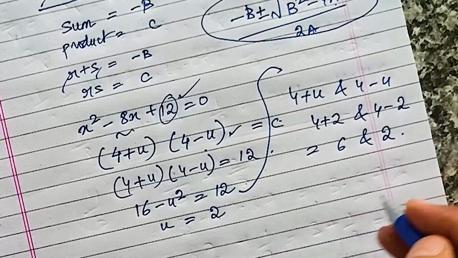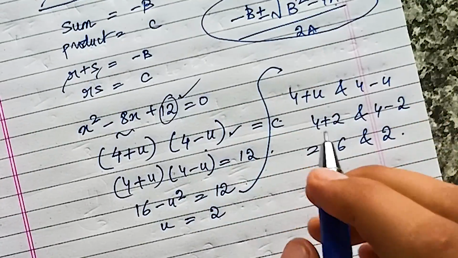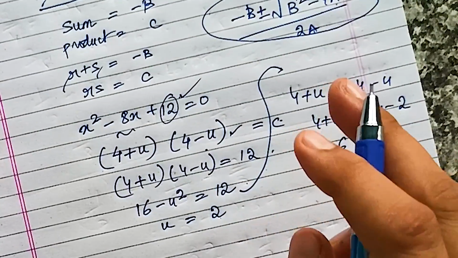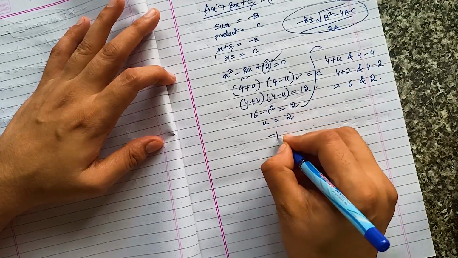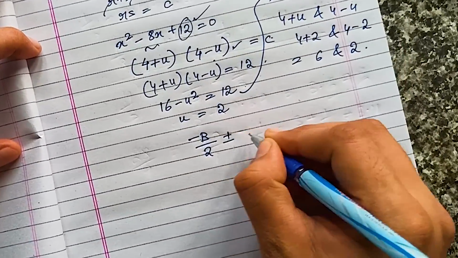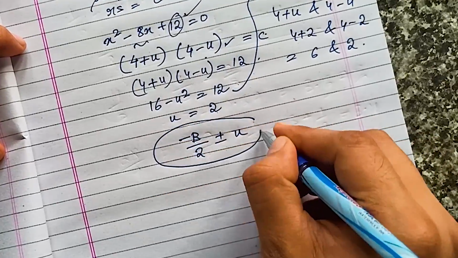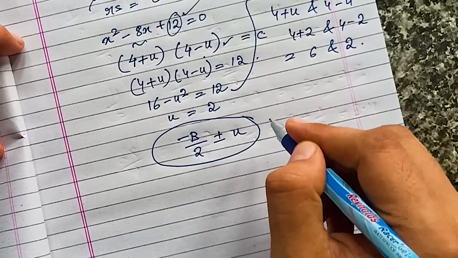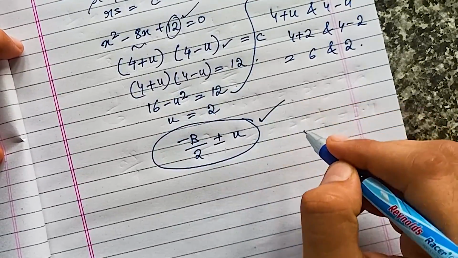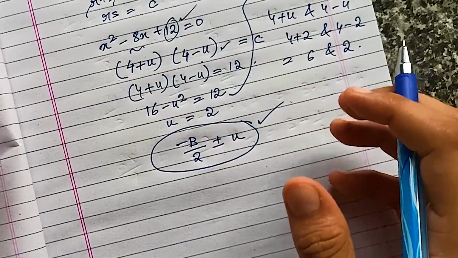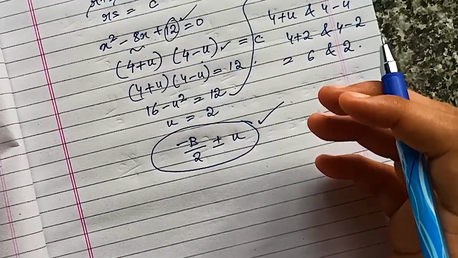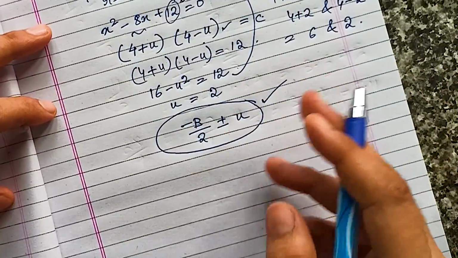So what are we doing in this process? To get to our answer, we are finding two numbers which are minus b by 2 plus minus u. These are the two roots that we are tackling. If we use this formula, then we can tackle any kind of quadratic equation, no matter how complicated the equation given to us. So let's take something a bit more complicated.